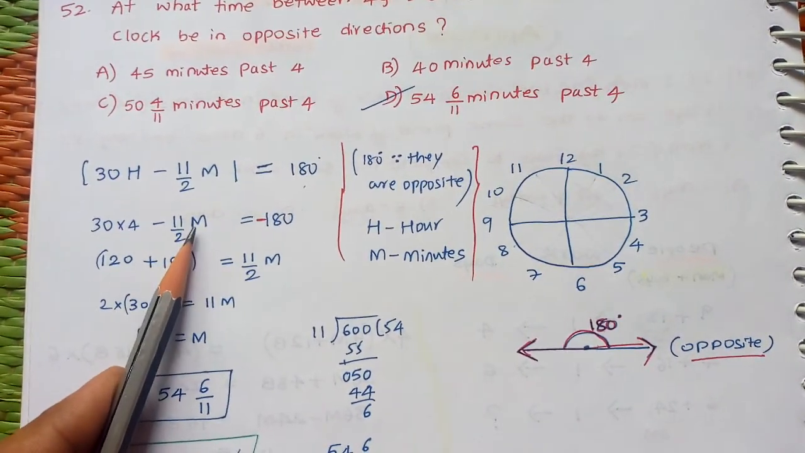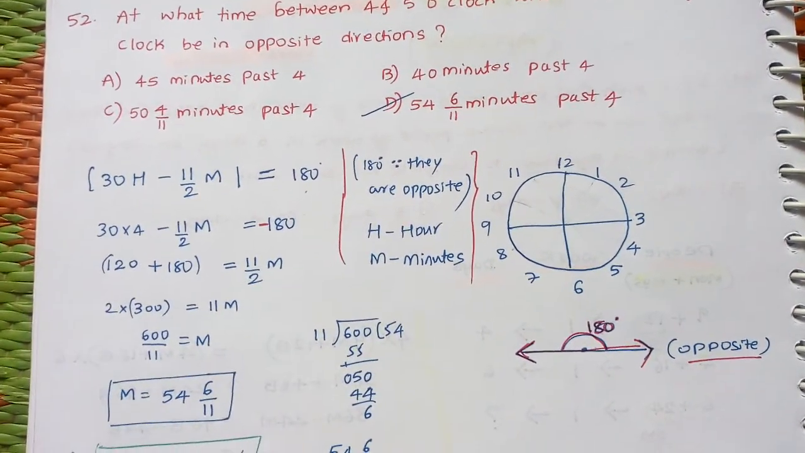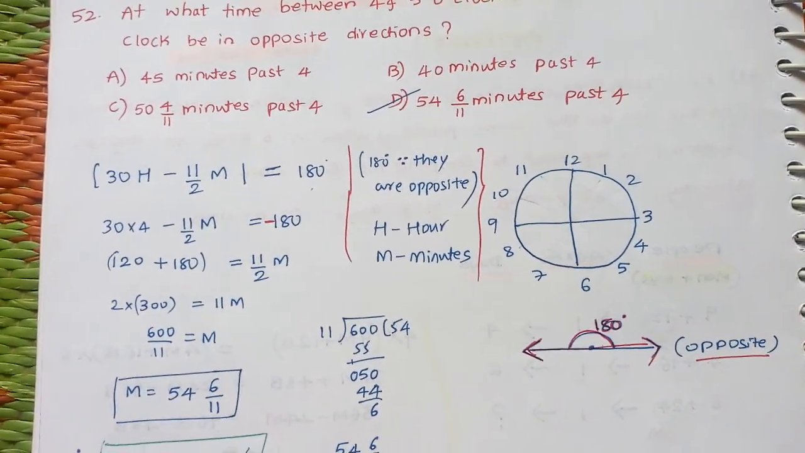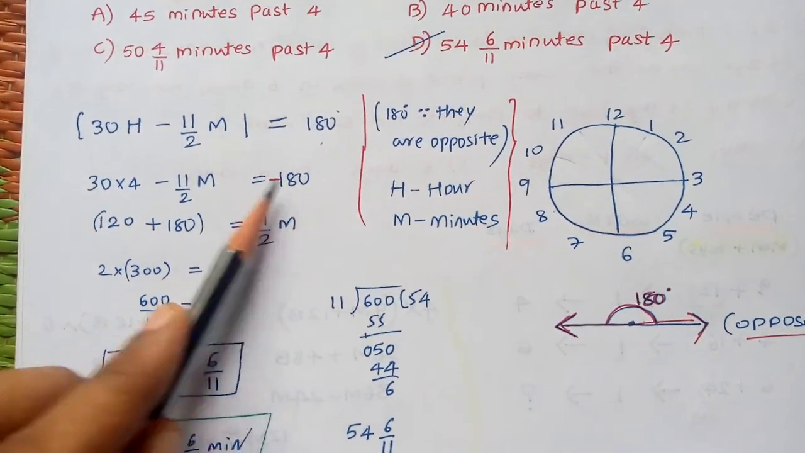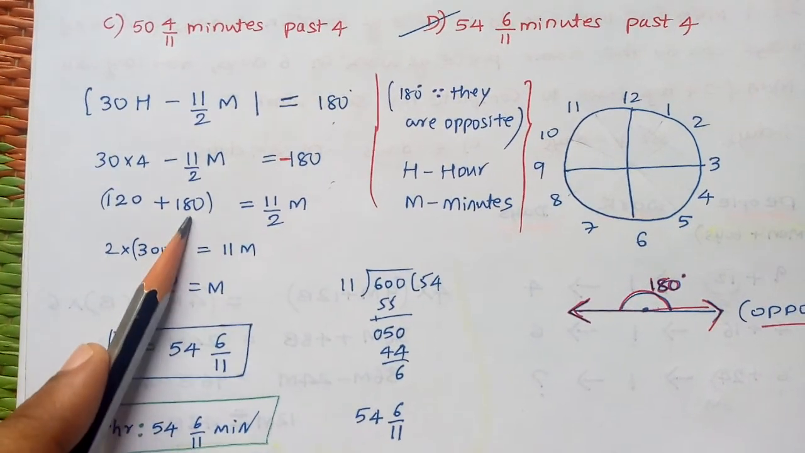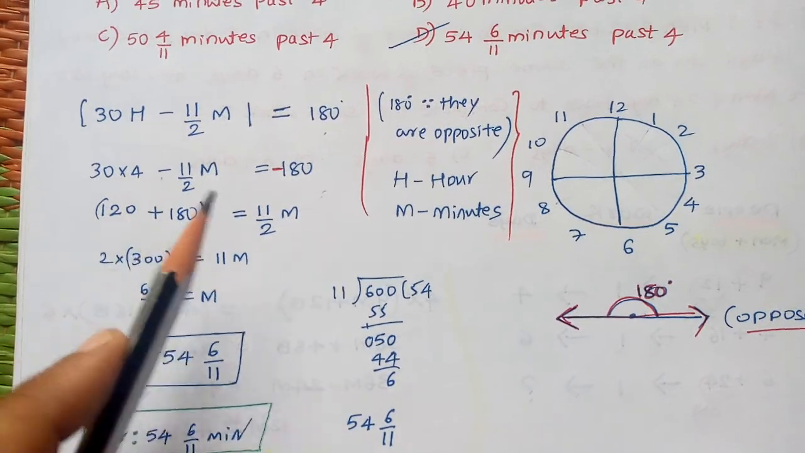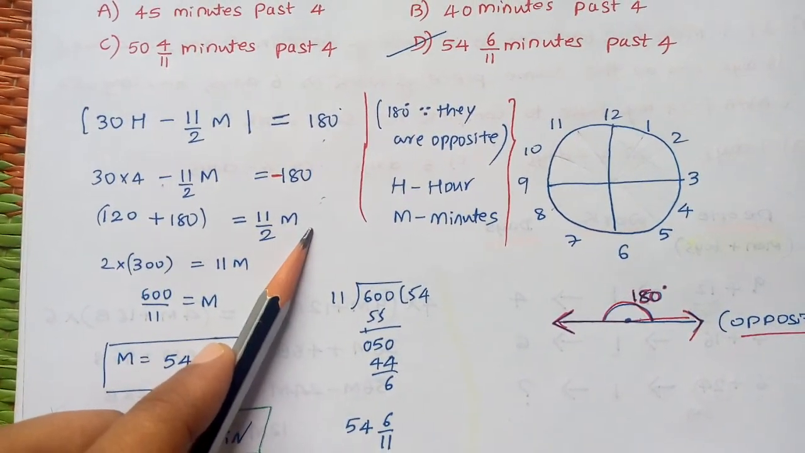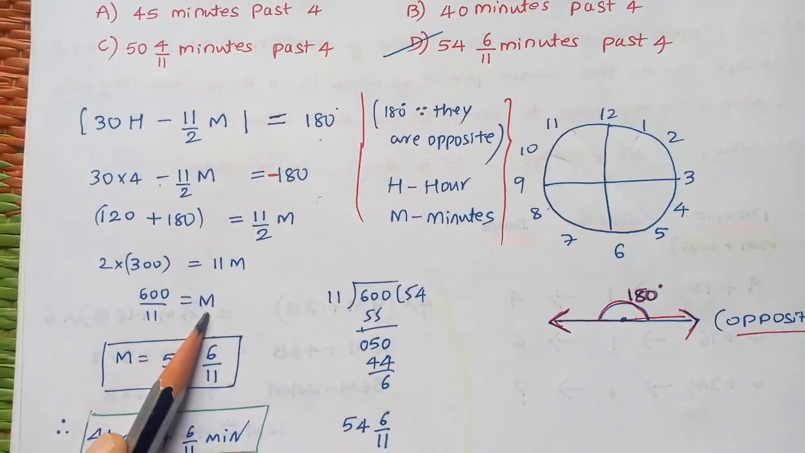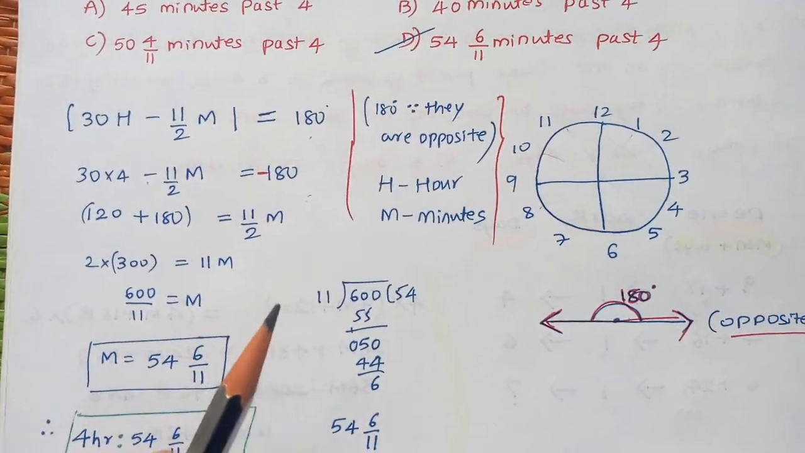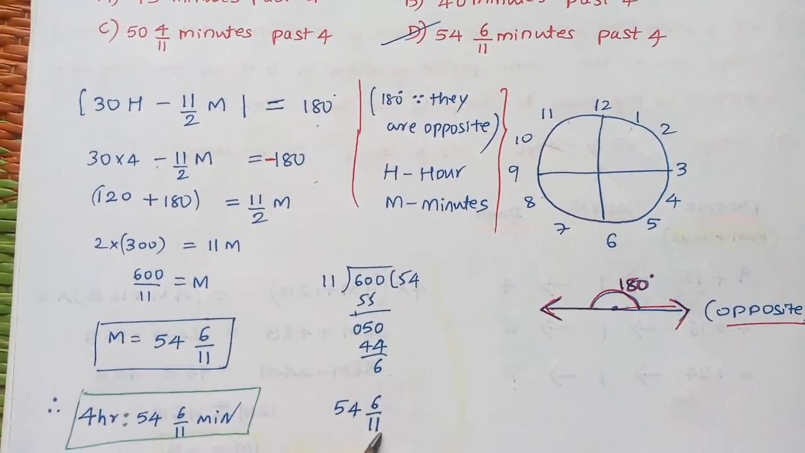If you move minus 11 by 2 m to the right side, minus 11 by 2 m is equal to minus 60. So it is not possible, time is not negative. That's why I take minus 180, so when it is shifted, 120 on the other side, the negative becomes plus 180. This minus 11 by 2 m, if you move to the right side it will become plus. So here I will get m equal to 600 by 11. 600 by 11 is nothing but 54 6 by 11.